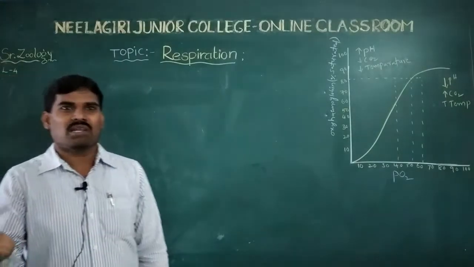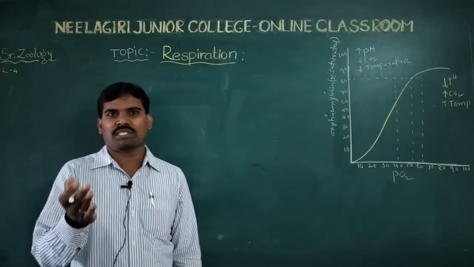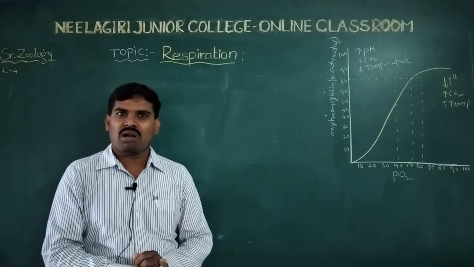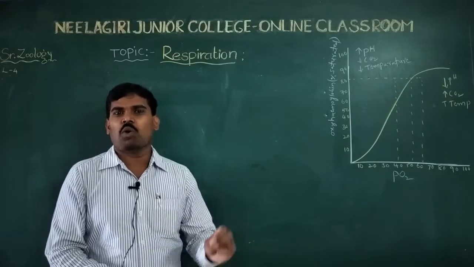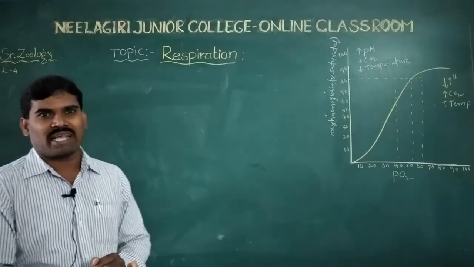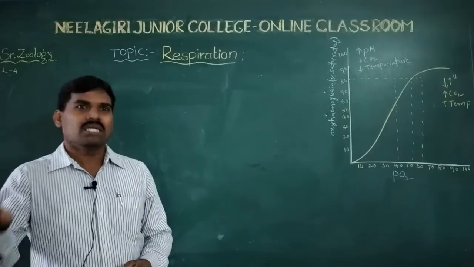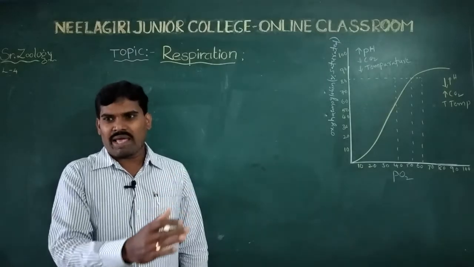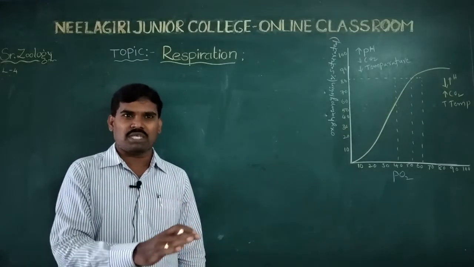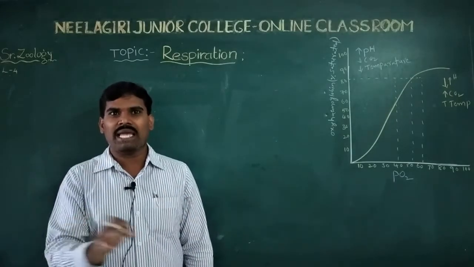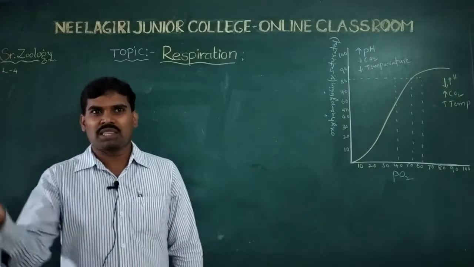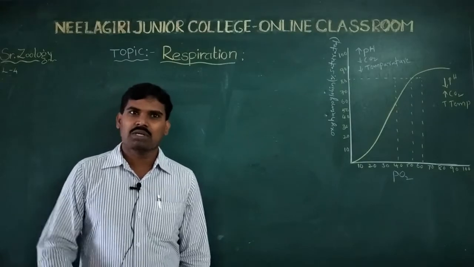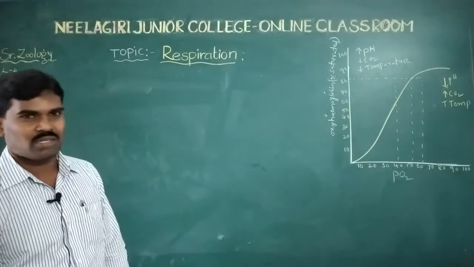In the same way, carbon dioxide is transported in reverse. Blood has a high partial pressure of carbon dioxide and the alveoli have a low pressure of carbon dioxide, so carbon dioxide diffuses from the blood into the alveoli and is sent out. Oxygen goes from the alveoli to the blood and reaches the tissues. This is called exchange of gases.